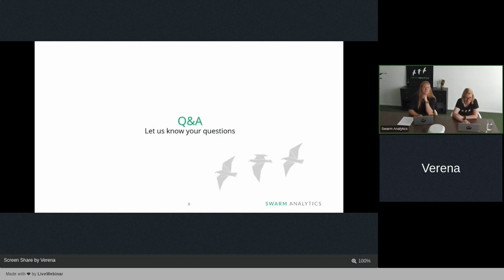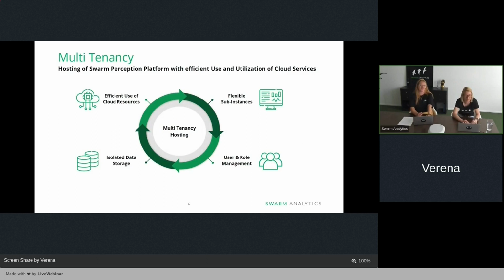Okay, maybe let me jump back to this picture because I think it's a good overview. First of all, the users stay the same. We have an administrator that can view all the transparency features in the administration and do the configuration of the specific use cases and scenarios that you have in your control center.